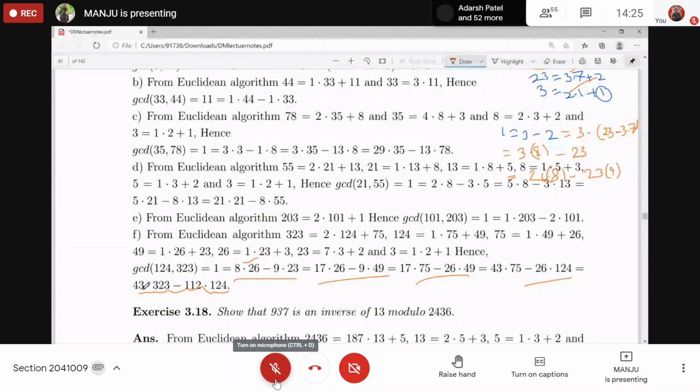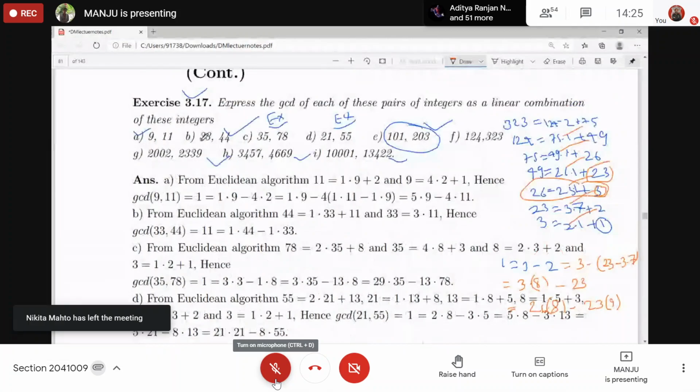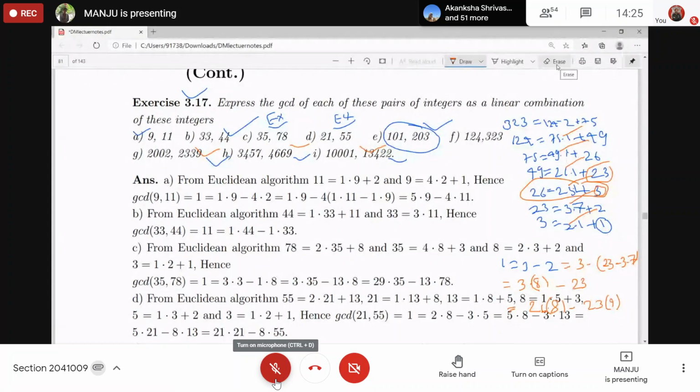Yes, ma'am. So the rest are exercise. These are same as we have done. Okay. So I gave you this exercise, this one is 5. Okay.